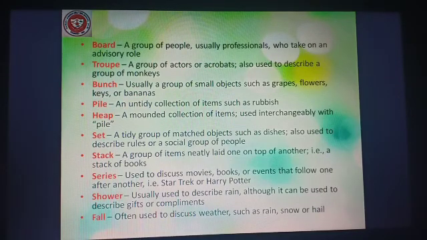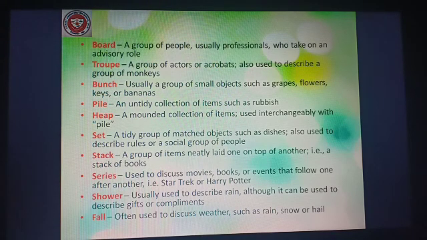Board, a group of people, usually professionals, who take on an advisory role. Troupe, a group of actors or acrobats, also used to describe a group of monkeys. Bunch, usually a group of small objects such as grapes, flowers, keys, or bananas.